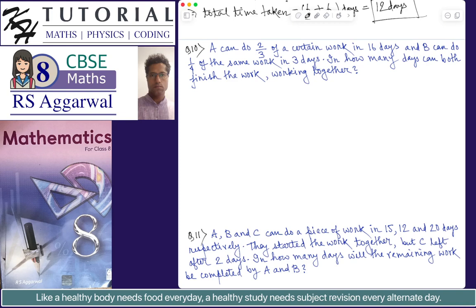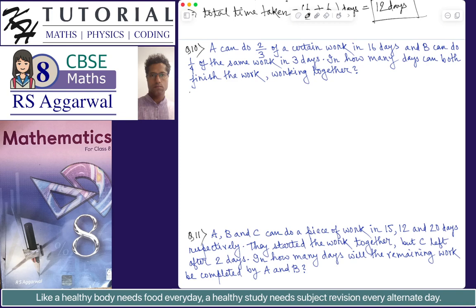Normally it is given that A can do a piece of work in, let's say, n days. It means that a piece of work means the whole work, and the whole work is always represented as 1. So whenever it is given A can do a piece of work in n days, you can consider it as A can do one amount of work in n days.